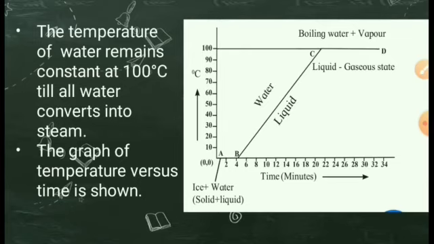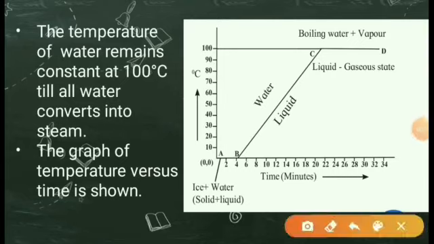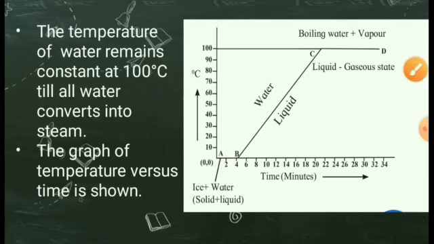Here is a graph shown of the temperature versus time. In this graph, the line AB represents the conversion of ice into water at constant temperature. When ice is heated, it melts at 0 degrees Celsius and converts into water at this constant temperature.